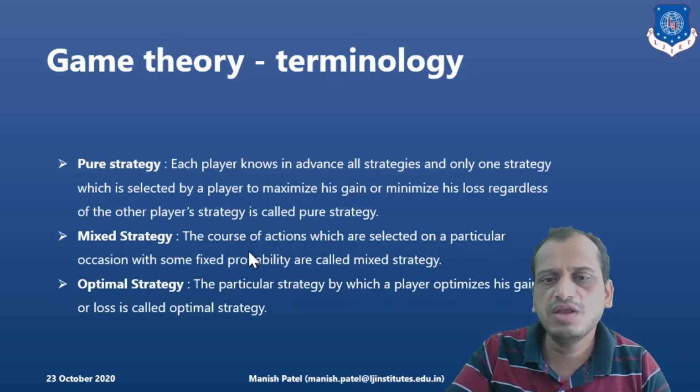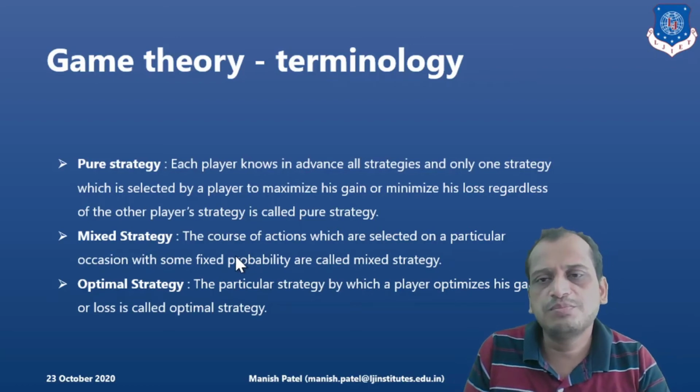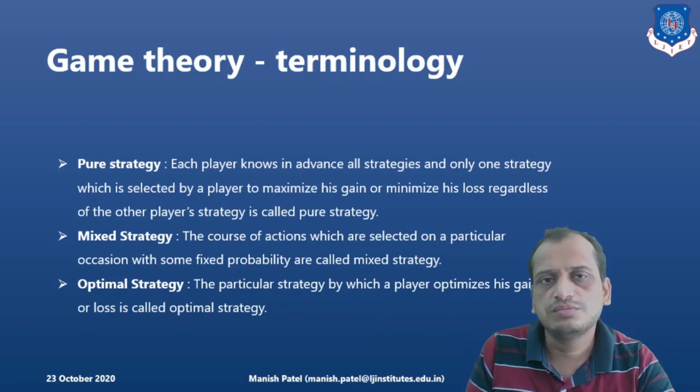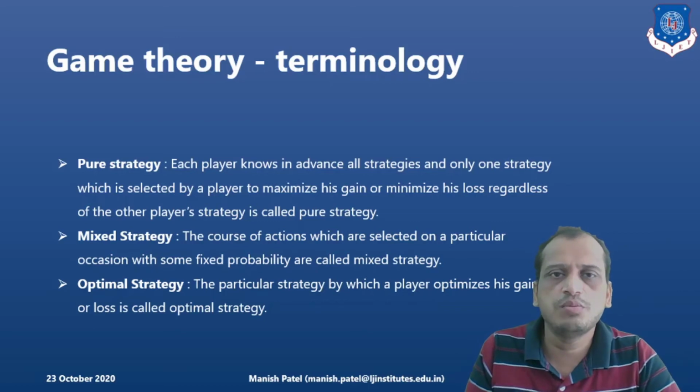In mixed strategies, what will happen is there is a probability which is related to the course of actions. That is nothing but the mixed strategy. And optimal strategy: out of all the strategies, the player will try to optimize the gain or loss, minimize loss or maximize profit. That is nothing but the optimal strategy.